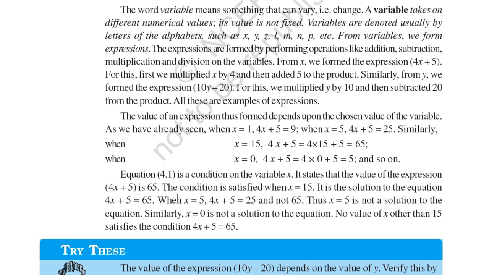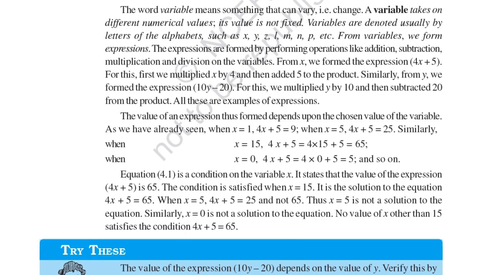When x is equal to 5, 4x plus 5 is equal to 25, not 65. Thus x is equal to 5 is not a solution to the equation. Similarly, x is equal to some other value is not the solution to the equation. No value of x other than 15 satisfies the condition 4x plus 5 is equal to 65. So now you know this.